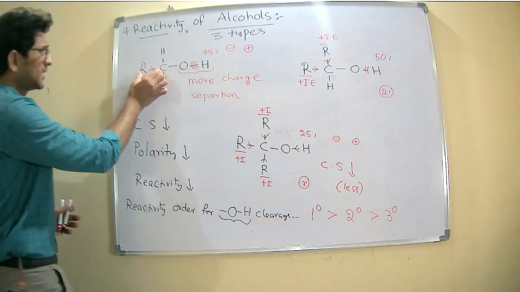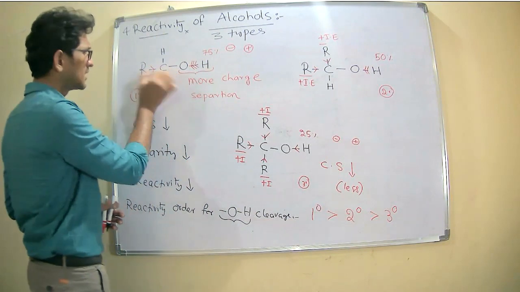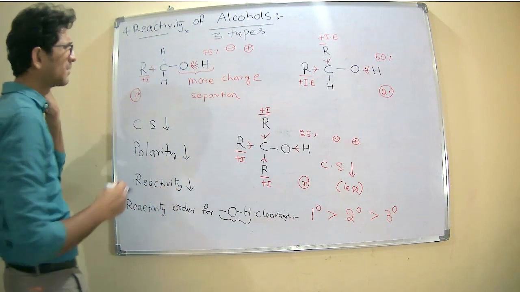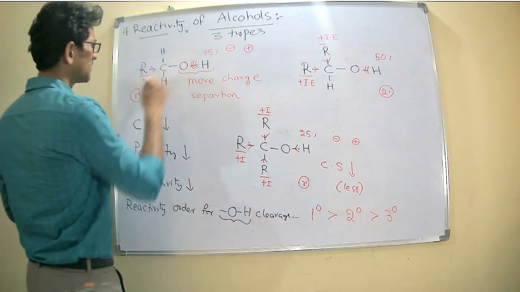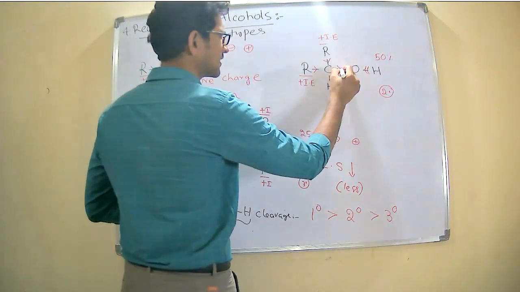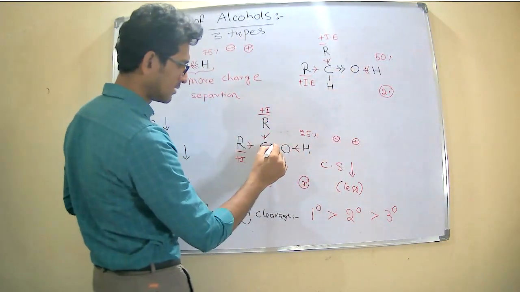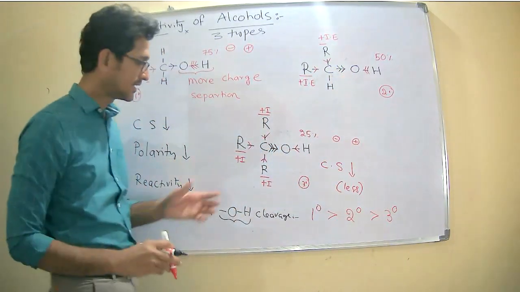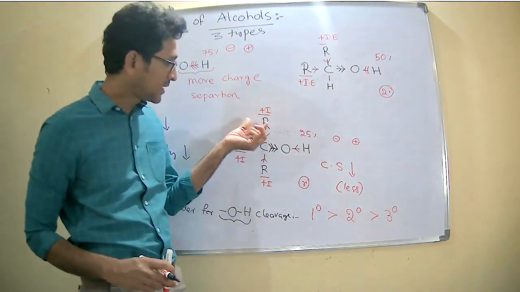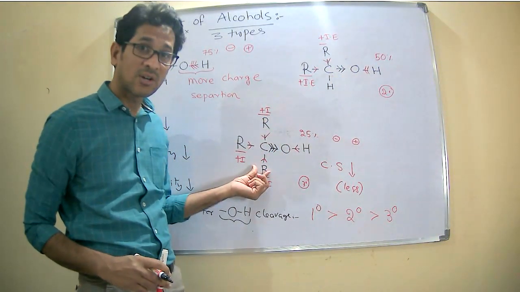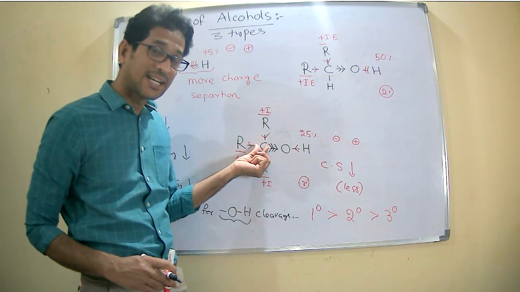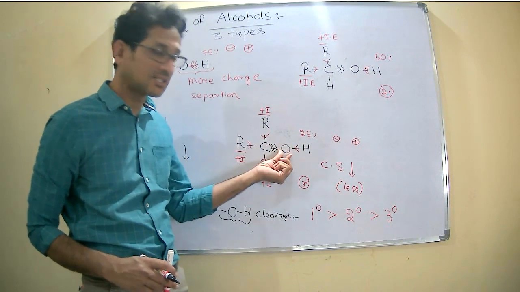And coming to the CO cleavage. Now see here what happens. Carbon is providing slight electrons to the oxygen in the first case, somewhat better, and more electrons in the case of the tertiary alcohol. In the tertiary alcohol, the source of electrons is more, because 1, 2, 3 electron releasing groups are there. Therefore, carbon has a tendency to provide more electrons to the oxygen.